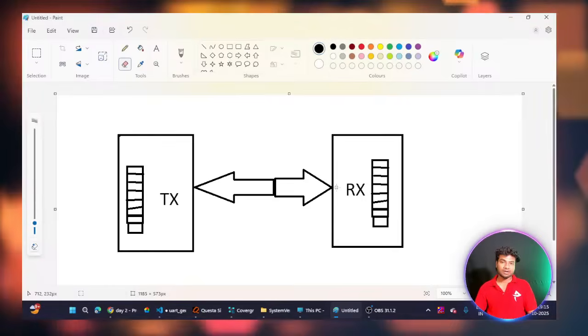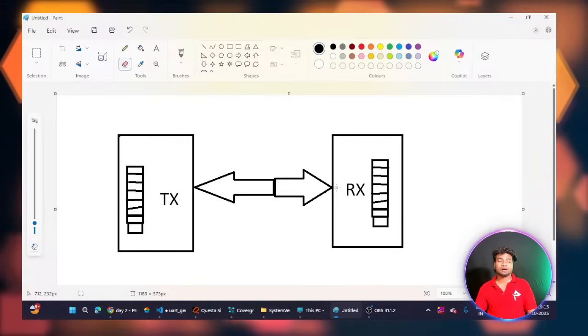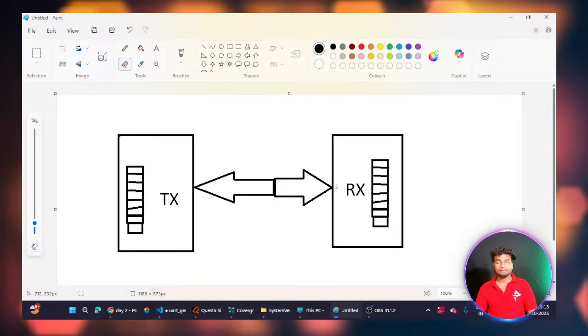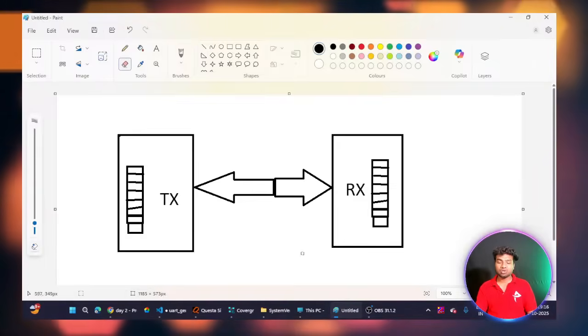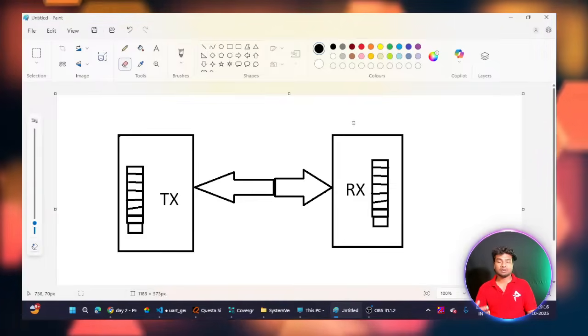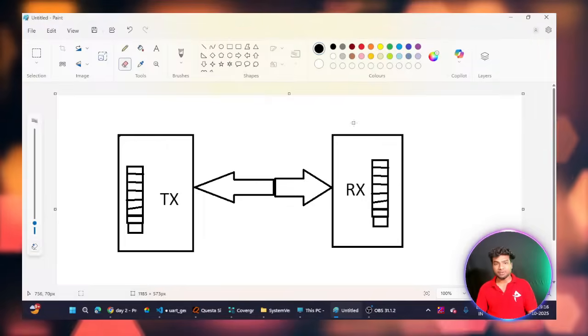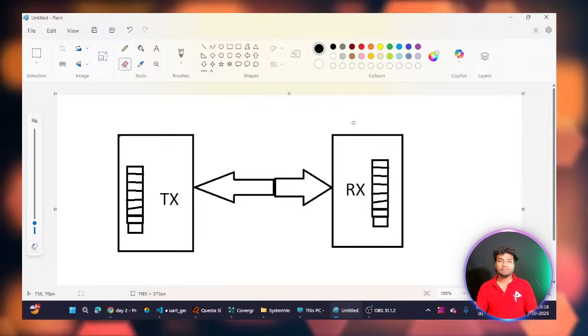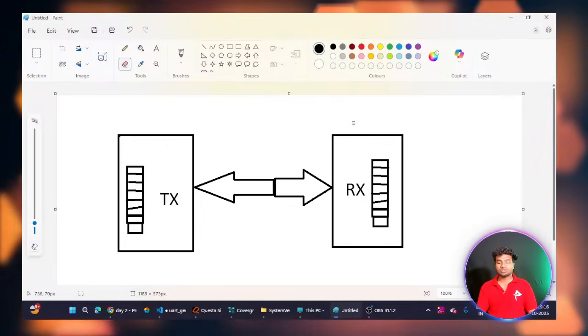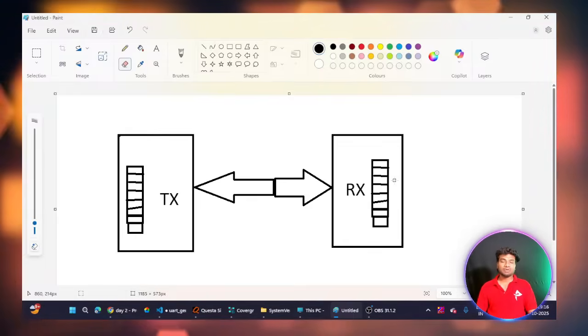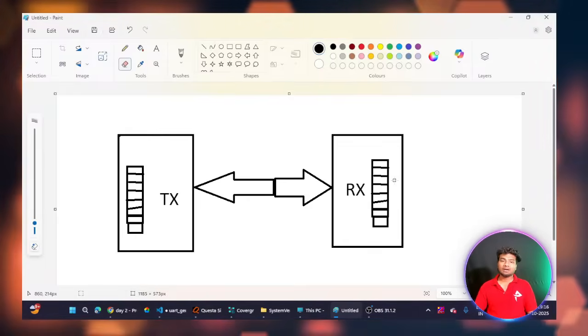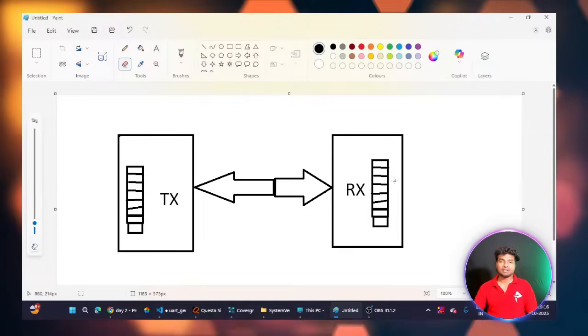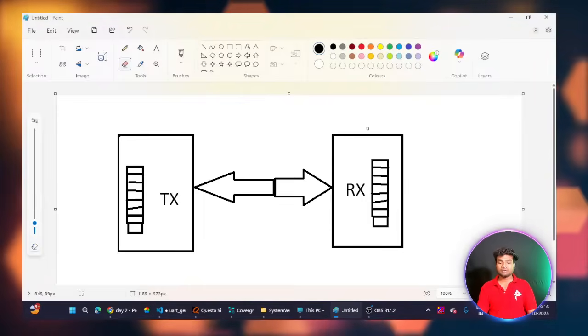The receiver receives the same: start bit, then 8 bits of data, then the stop bit. After one 8-bit data transmission, the receiver removes the start bit and the stop bit, so you have only the 8 bits of raw data, which it stores into memory. From the memory we can decode the value, the data. This is how the UART receiver works.